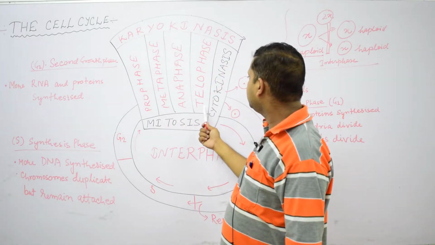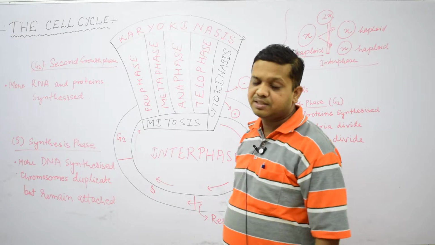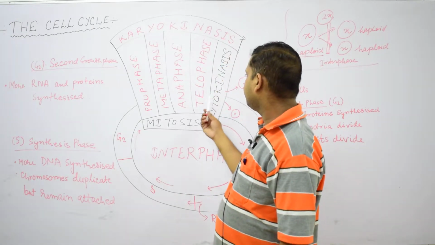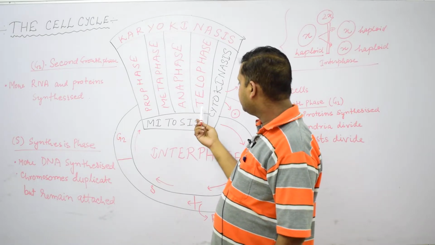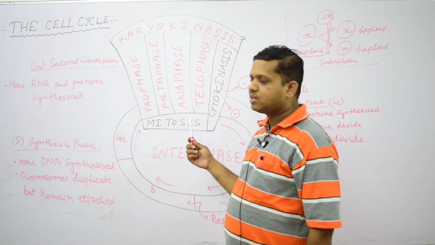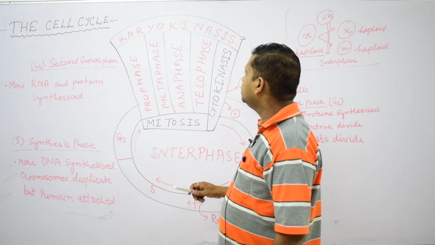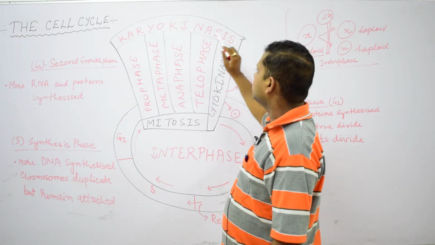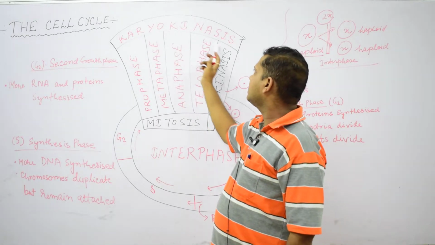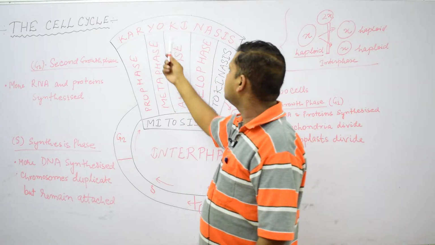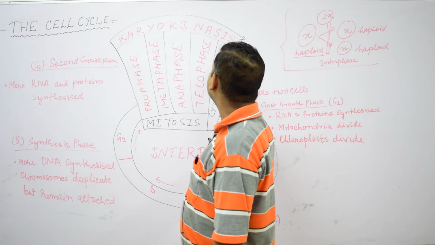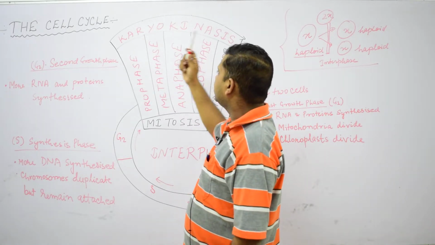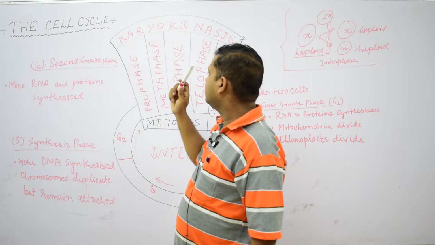Now, we will see the telophase. The telophase is that important phase where the division is now ready. The parent cell will now convert into two daughter cells, because this phase includes karyokinesis as well as cytokinesis. So, we will understand what we mean by karyokinesis. Karyo means nucleus and kinesis means division. So, division of the nucleus is known as karyokinesis, and that is a very important feature of cell division.